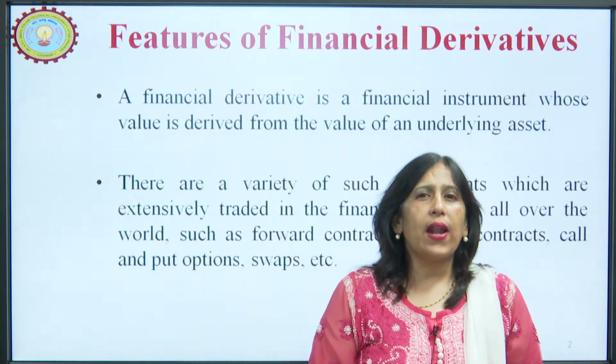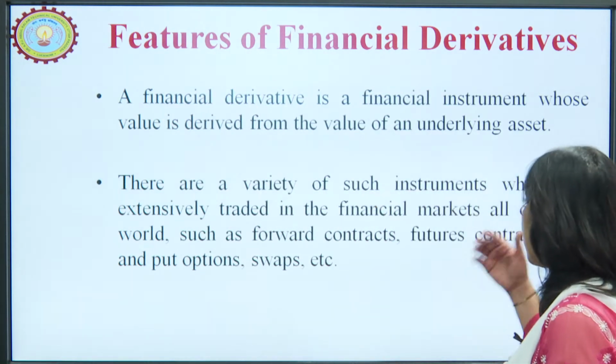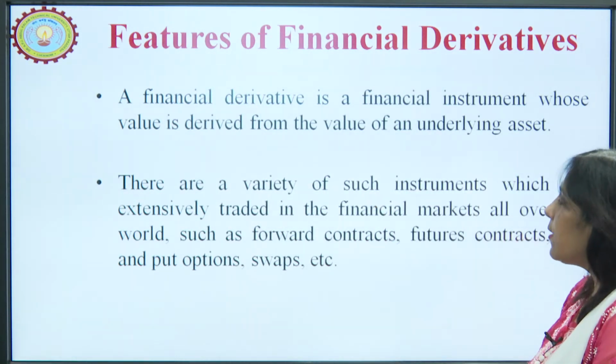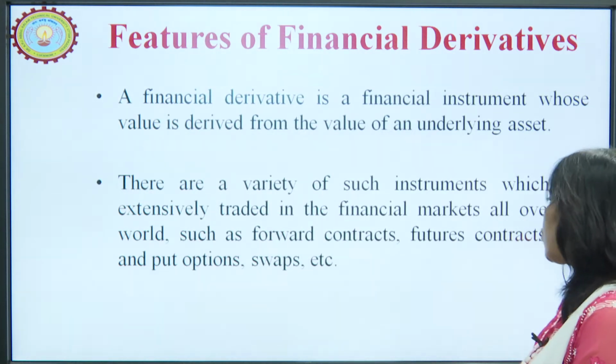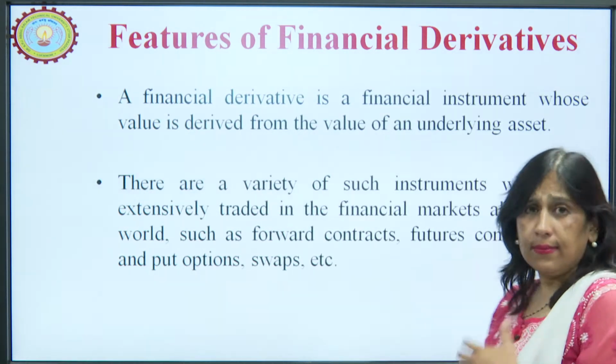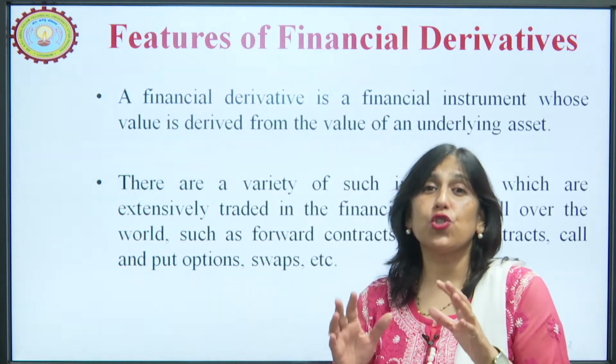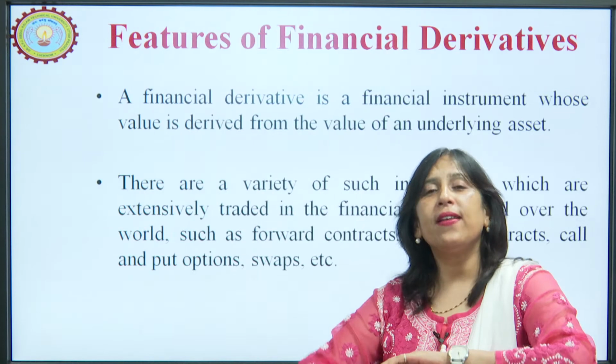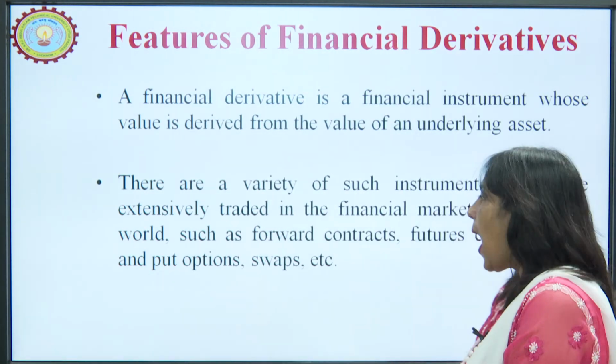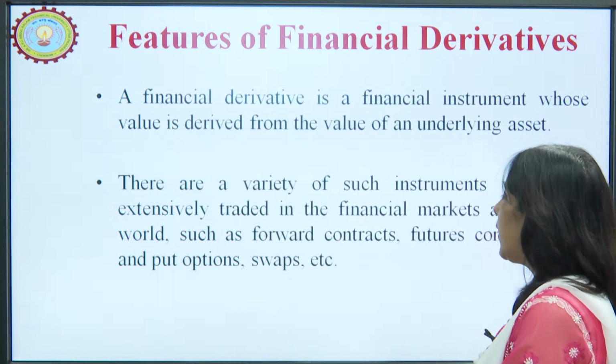There is a variety of such instruments which are extensively traded in financial markets all over the world. This is not only traded in India, it is done everywhere in the world, and there are different types of financial derivatives.